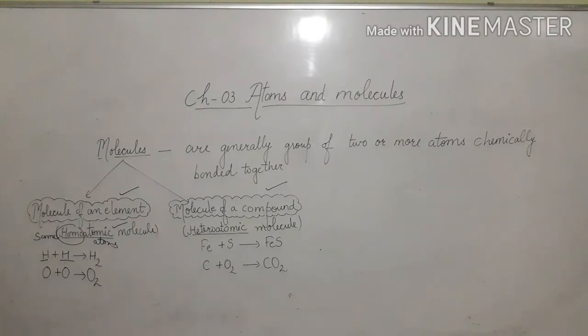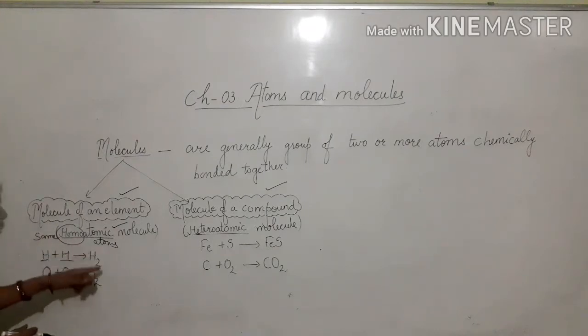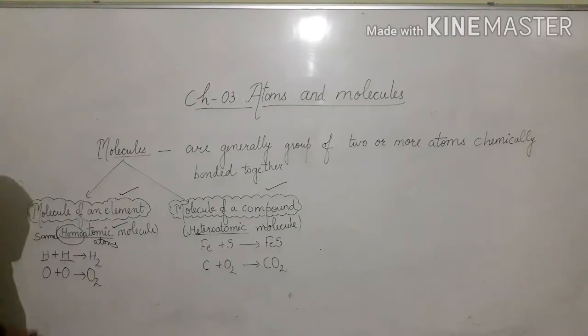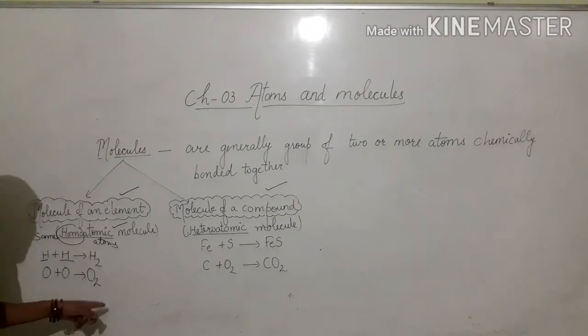We have seen that the same type of atoms, means hydrogen atoms, combine together to form a molecule known as molecule of hydrogen. In the second example, oxygen plus oxygen give O2. So here also the same type of atoms, means oxygen atoms, combine together to form a molecule called oxygen molecule.